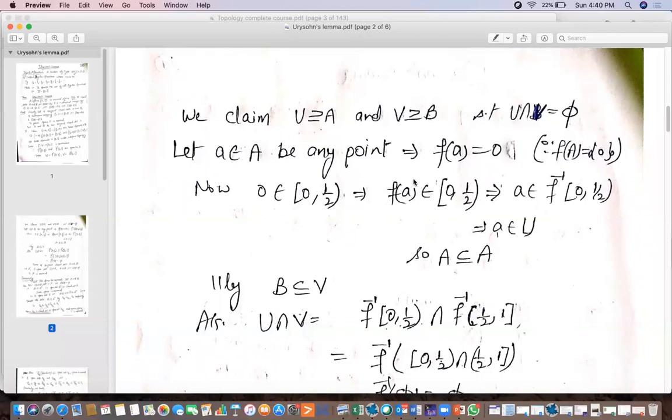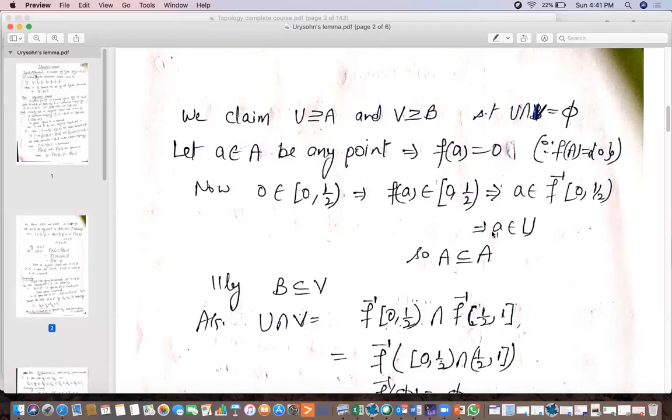Now we know that 0 belongs to this interval. If 0 belongs to this interval, that means f of A belongs to this interval, because f of A is equal to 0. So f of A belongs to this interval means A belongs to this set. So A belongs to capital A implies A belongs to this set.